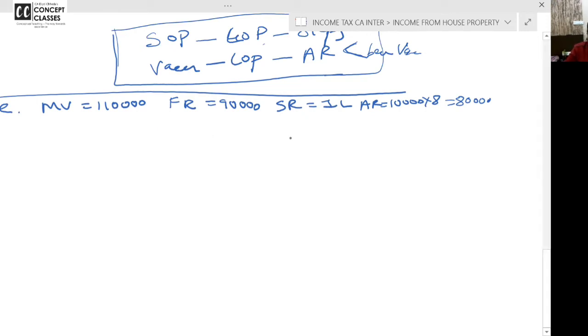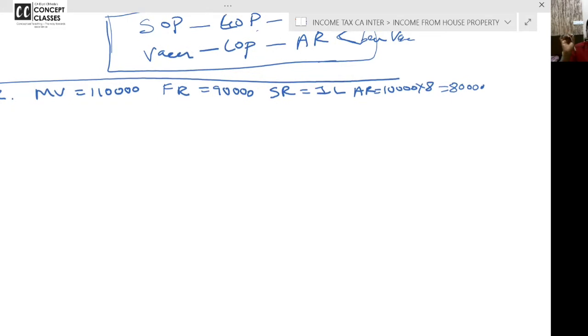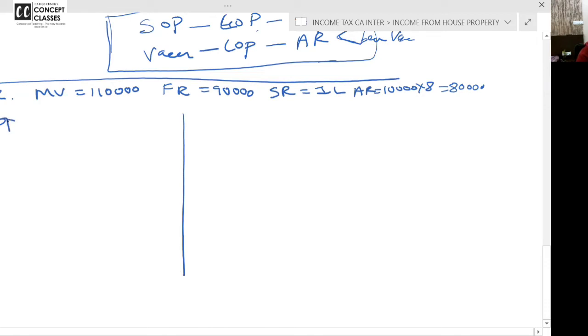Fair rent is 90,000. Standard rent is 1 lakh. Actual rent is 80,000. Now listen. Actual rent is given for 4 months. Can I work out this problem with 2 options?